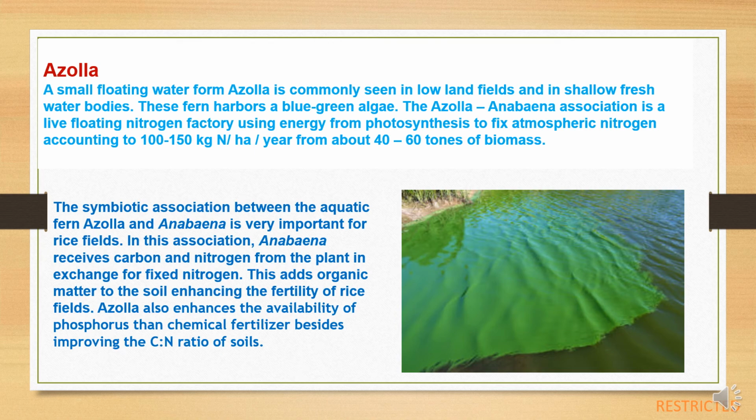The symbiotic association between the aquatic fern Azolla and Anabaena is very important for rice fields. In this association, Anabaena receives carbon and nutrients from the plant in exchange for fixed nitrogen. This adds organic matter to the soil, enhancing the fertility of soil in fields. Azolla also enhances the availability of phosphorus better than chemical fertilizers, besides improving the carbon-nitrogen ratio of soils.